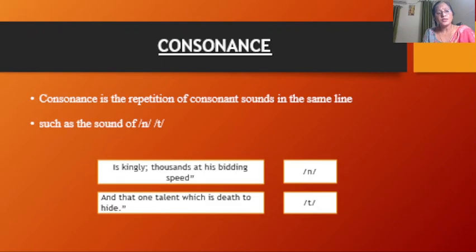Consonance. Consonance is the repetition of consonant sounds in the same line, such as the sound of N and T. N sound is repeated in kingly, thousands, bidding. T sound is repeated in that, talent, to, and it may be in the middle or in the end of the word.